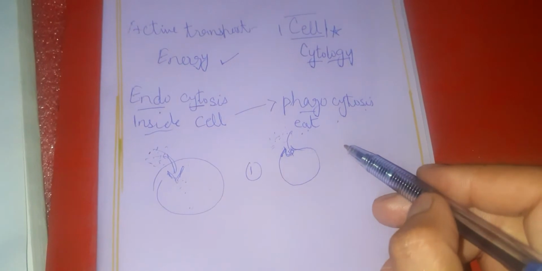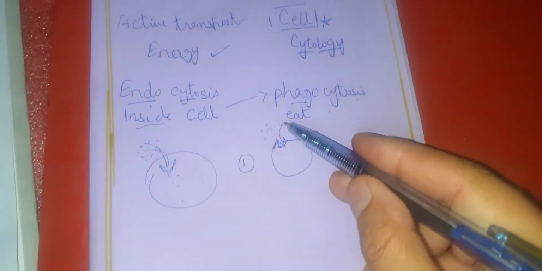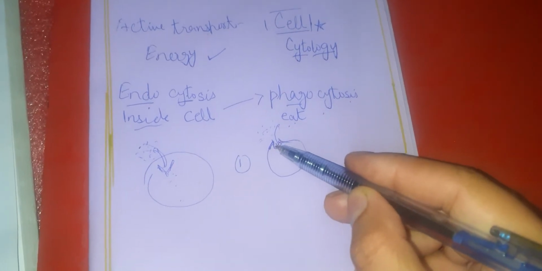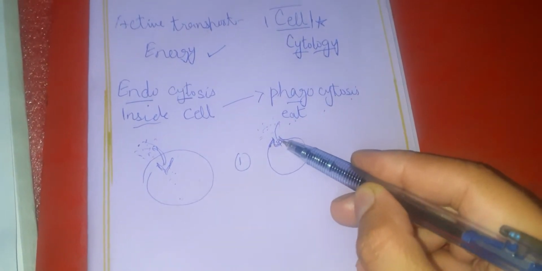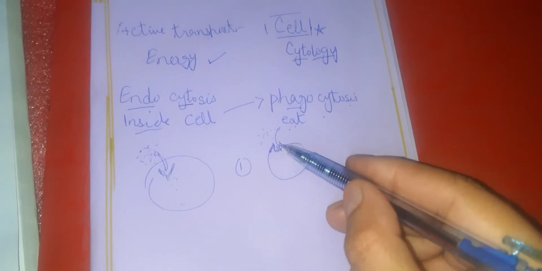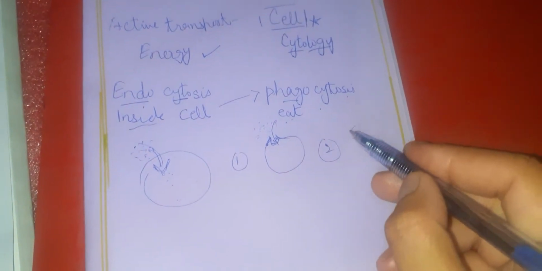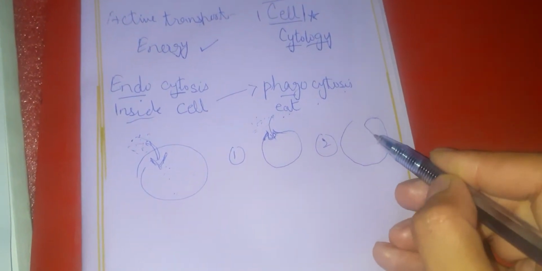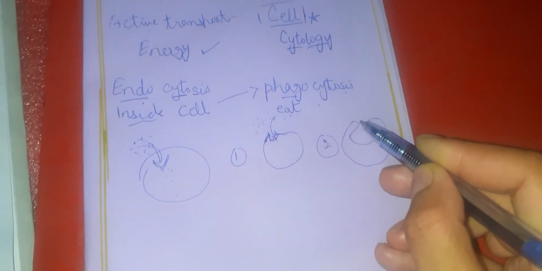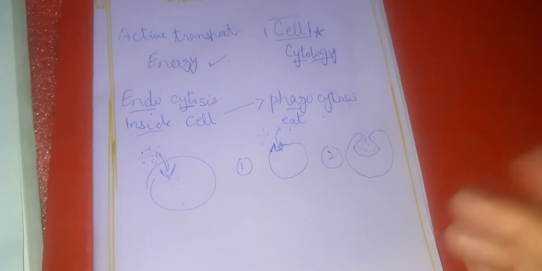So however many molecules the cell needs, they all will come and be entrapped in this deep structure. This deep structure, or this pocket, is then known as a vesicle. What happens to this vesicle? The more particles come over here, the deeper this vesicle goes. The more particles come here, the deeper this vesicle closes, right?